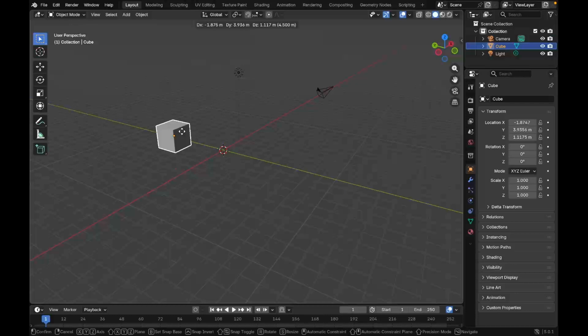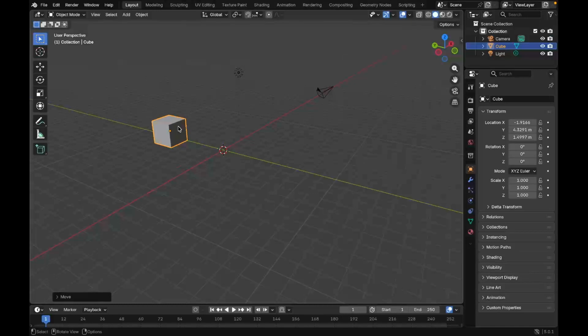To keep it here, you just click the left side of the mouse. To save this place, I click the left side of my mouse and it stays here.